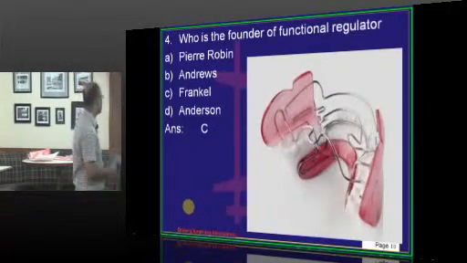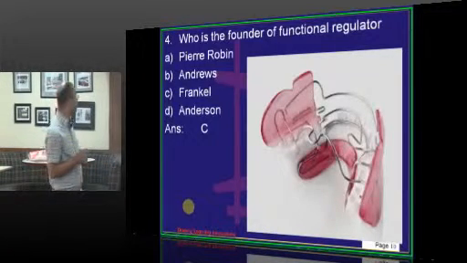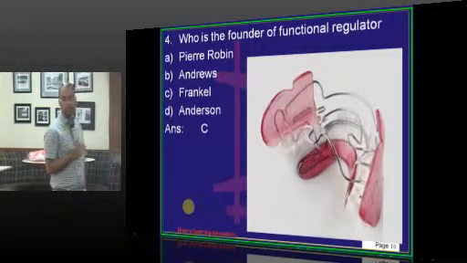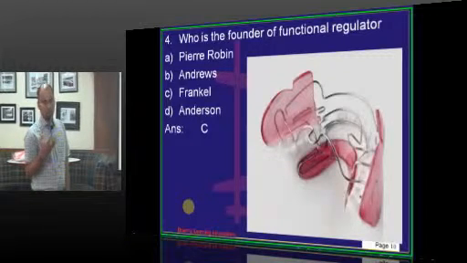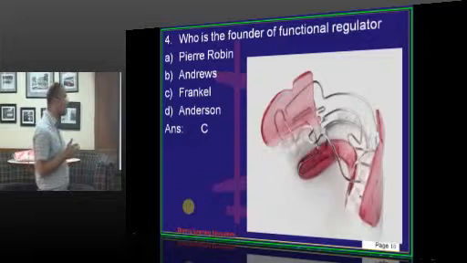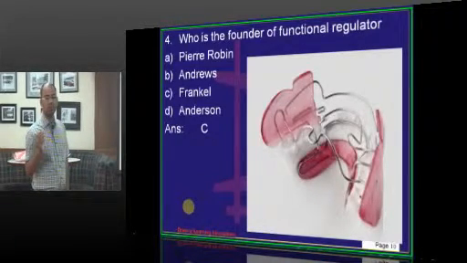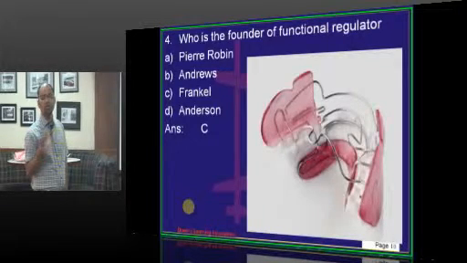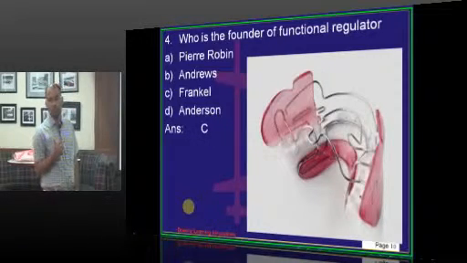Now, who is the founder of functional regulator? Functional regulator is nothing but FR. FR is credited to Rolf Fränkel. So Fränkel is the person who has advocated functional regulator, where he believes that there will be a passive expansion along with stepwise increment in the advancement. That is, whenever you advance the mandible, according to Fränkel, you have to advance only by a tune of 2 to 3 millimeters, not more than that. Whereas if you use a twin block, they advance by around 6 to 7 millimeters.